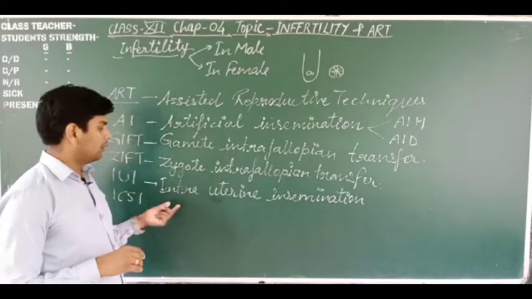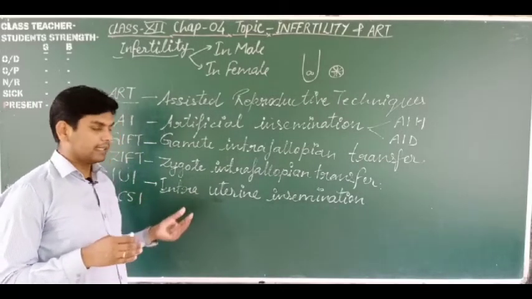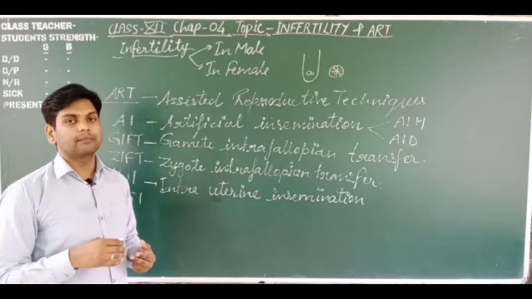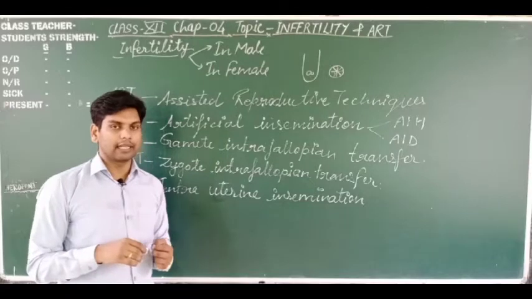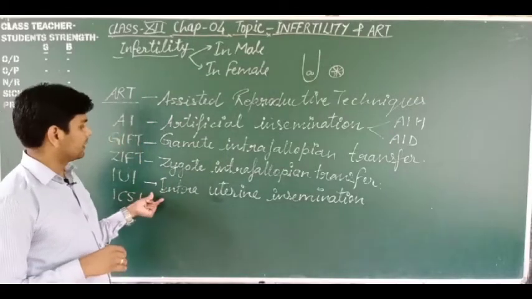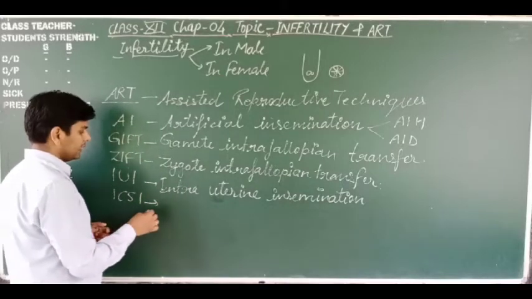Got it? So that is why the low-motility sperms get to the ampullary isthmus junction at the particular time when the ovum reaches that site. Okay, so this is intrauterine insemination.